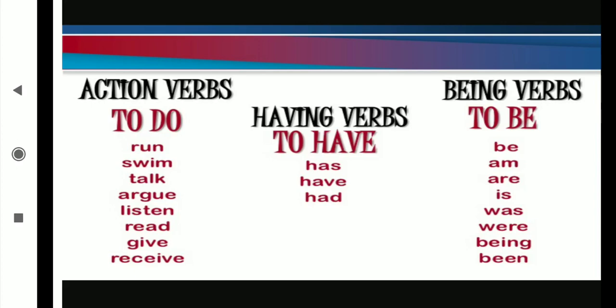You know the 5 forms: V1, V2, V3, V4 and V5, like eat, ate, eaten, eating and eats. But when we use the doing verb, at that time we are using V1 or V5. We are not using V2, we are not using V3. Only these V1 and V5 words come under the category of doing verb.